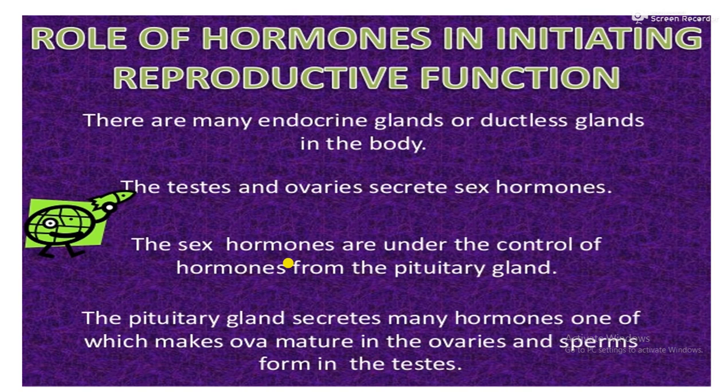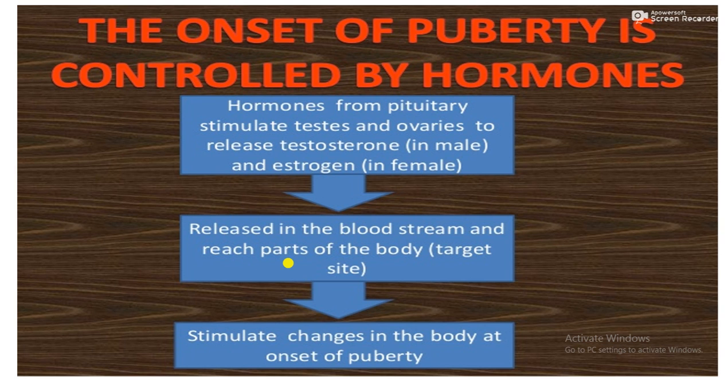The sex hormones are under the control of hormones from the pituitary gland, which is the master gland of the human body. The pituitary gland secretes many hormones, one of which makes ova mature in the ovaries and sperms form in the testes. That is the role of hormones in reproductive function.